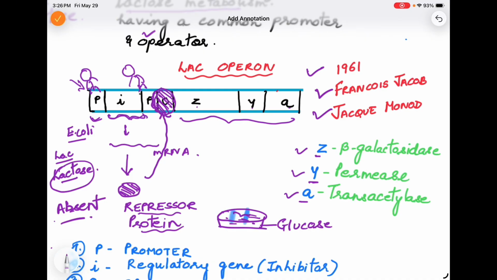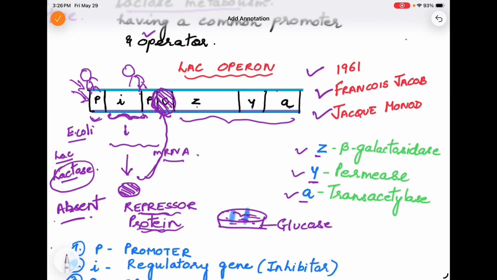that first of all, when glucose is present in the medium, glucose is the main energy source for E. coli, and so it is already getting enough energy, and then when RNA polymerase comes and sits on this promoter site, it initiates transcription. Gene I will express itself to form messenger RNA, and messenger RNA will form repressor protein.